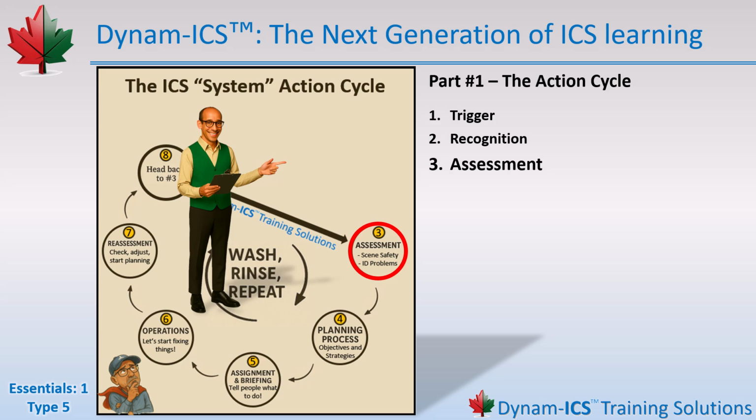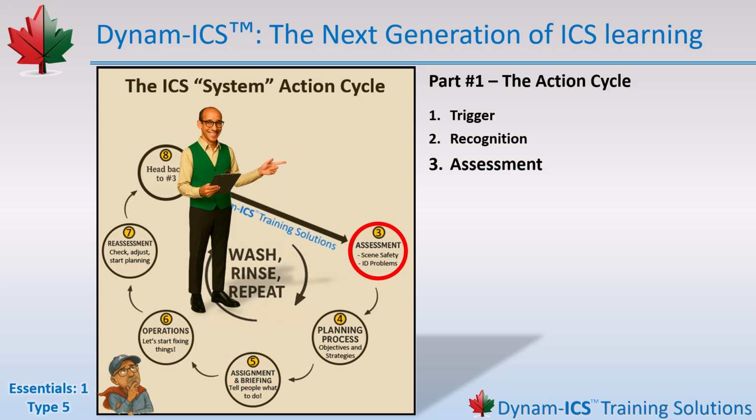So now that the incident is active and you're in command, we move into the part of ICS that keeps repeating until the job is done. The action cycle, step 3, assessment. Okay, put the coffee down, step away from the donut, wipe the sleep from your eyes, and listen up. Because this is the most important step in the entire action cycle. If you get this part right, the rest of ICS becomes smooth and predictable. If you get it wrong, well, let's just say everything after this gets a whole lot more exciting than you want it to be. Now that you've arrived, taken command, and ICS has officially woken up, it's time for assessment.